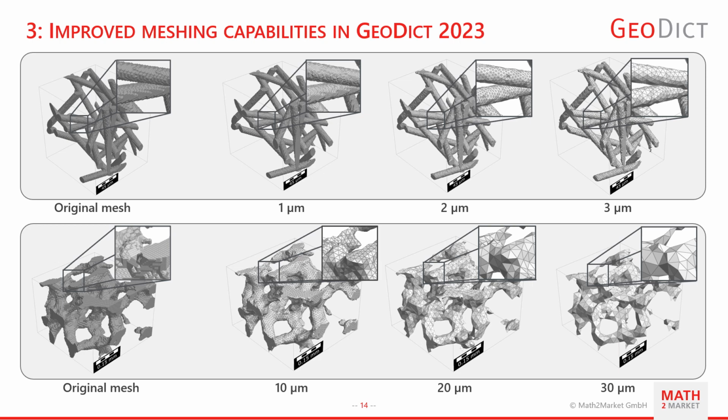In these examples, you can see the original mesh derived from the voxel structure on the left side. Next to them, you can see different results of the new remeshing algorithm with different presets of edge length, where you can adjust between the level of detail and number of triangles of the mesh.